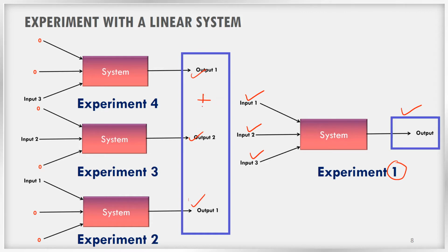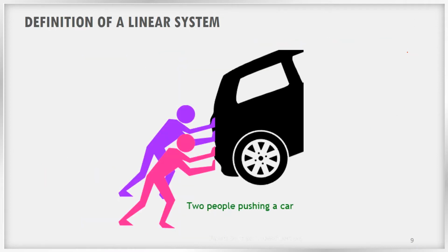Now if I add output 1, output 2 and output 3, and if I get the output of experiment number 1, that is, the sum of the individual outputs equals the output of the first experiment when we apply the inputs together, then we can call this system a linear system. This is an interesting property. Okay, now let us check an example.